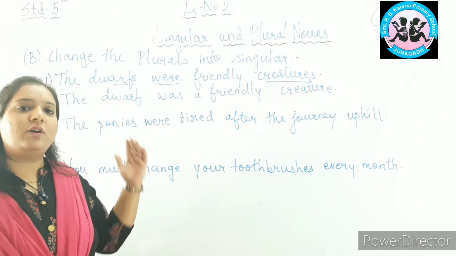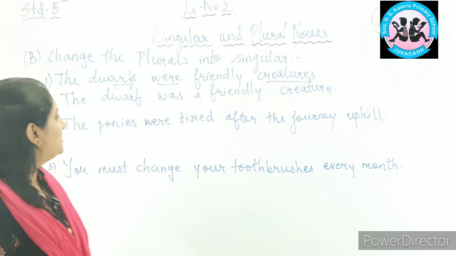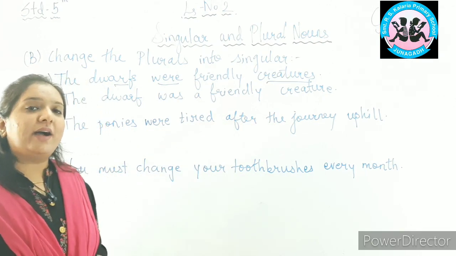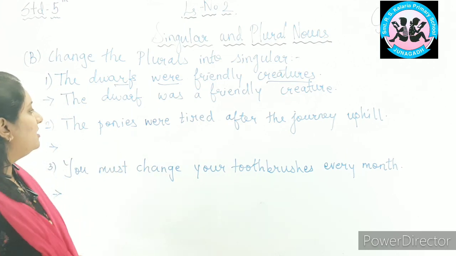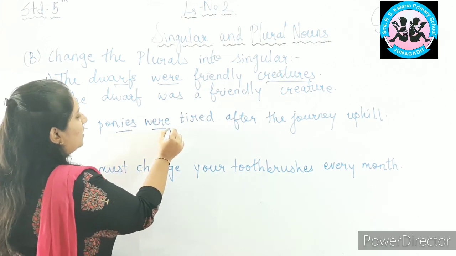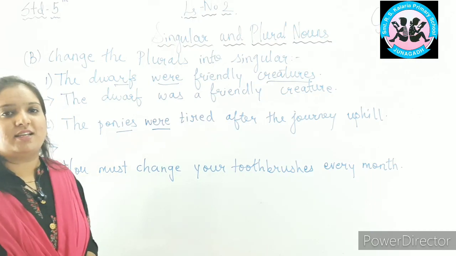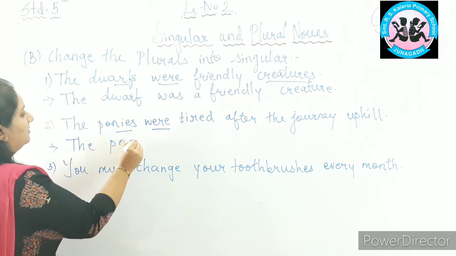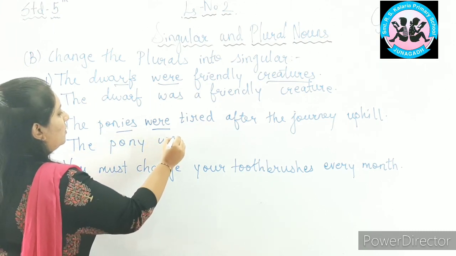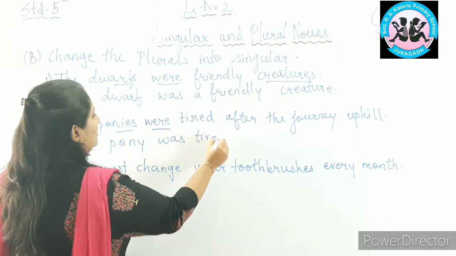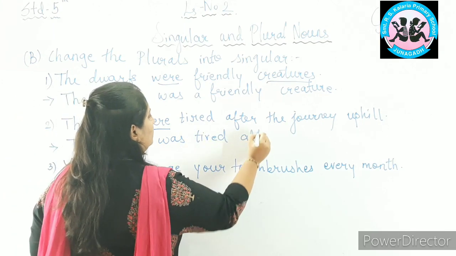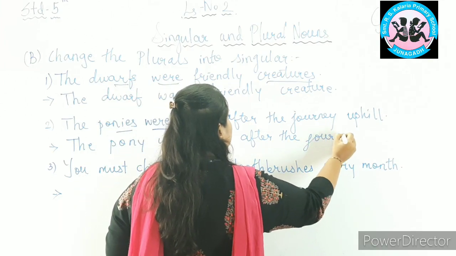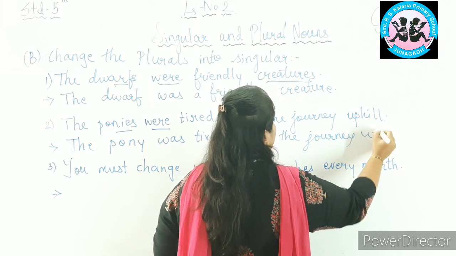Understood how to change from plural to singular? Second, the ponies were tired after the journey uphill. Now identify the plural noun in this. Yes, ponies and were. So we have to make two changes in this sentence. Ponies will become pony. Were will become was. The pony was tired after the journey uphill.